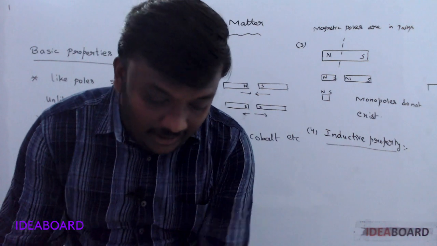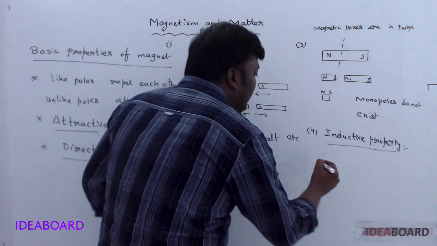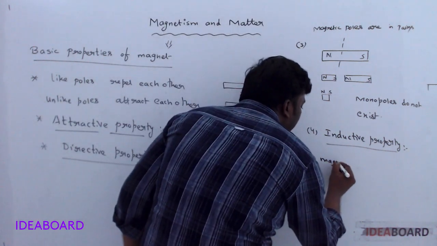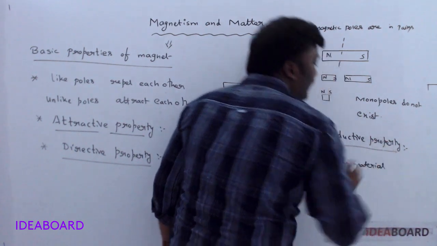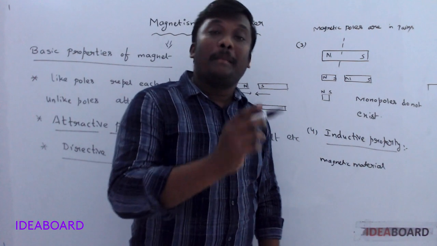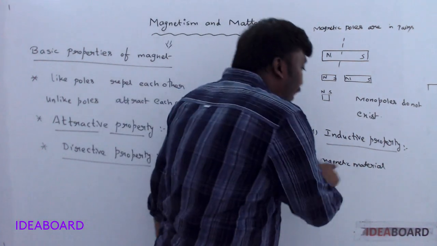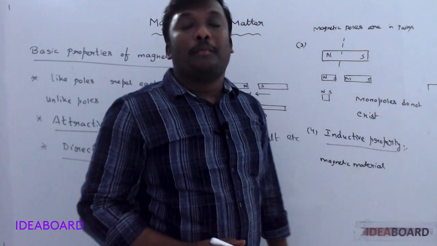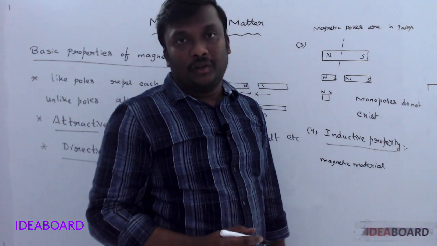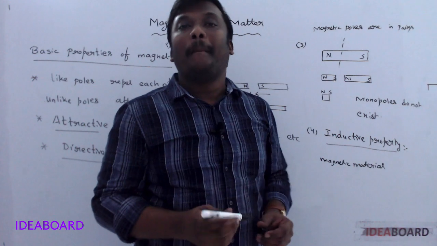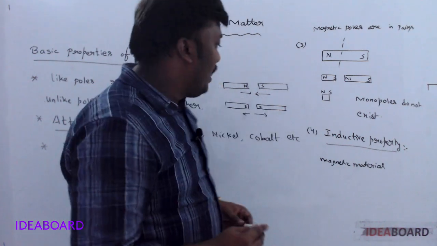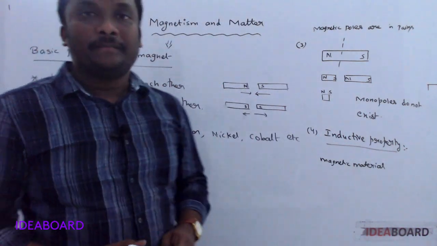Whenever a magnetic material is taken nearer to the magnet, then on the magnetic material, poles are induced. Opposite pole is always induced nearer to the magnet. This is called inductive property.